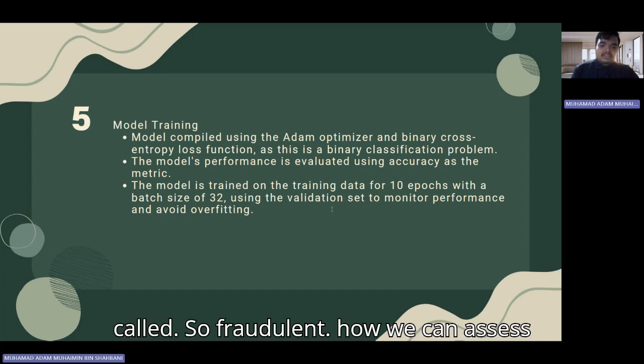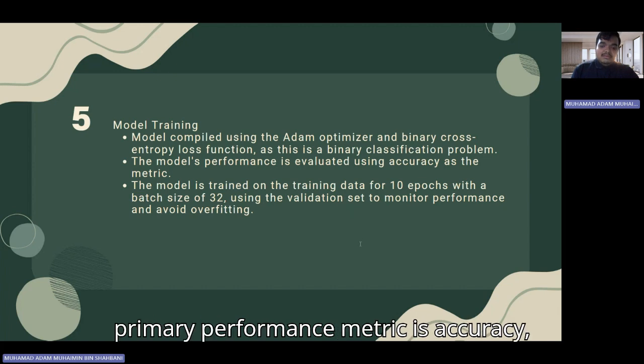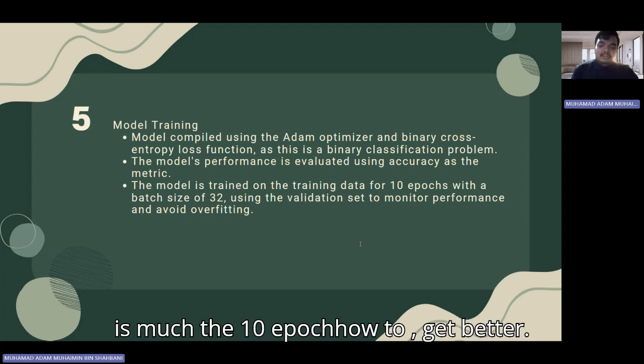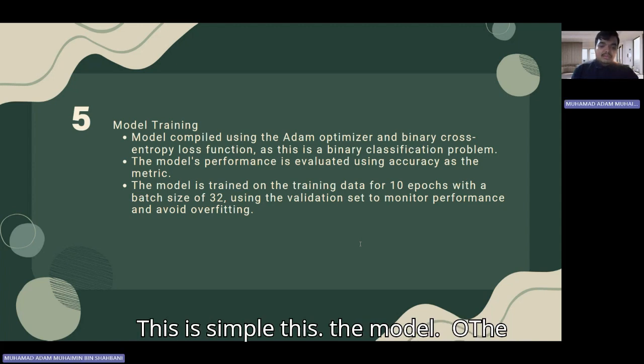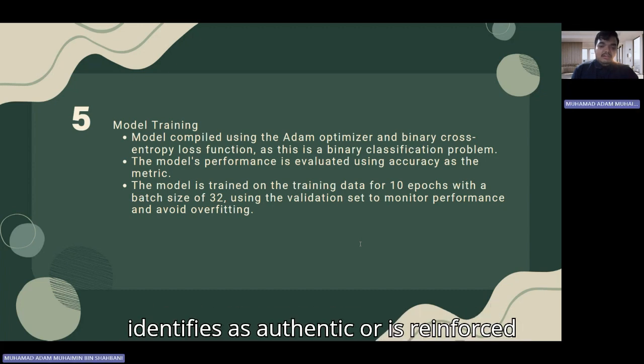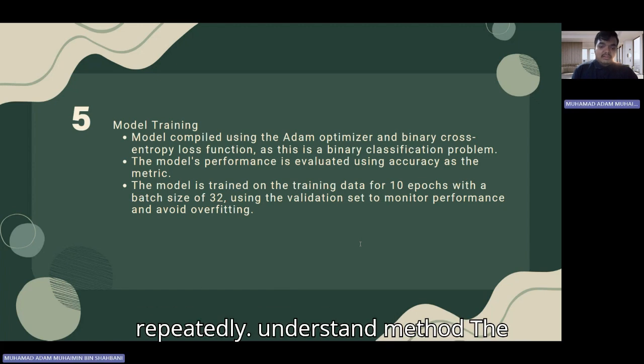So how do we assess its effectiveness? Our primary performance metric is accuracy. Even though the loss function is what guides the model on how to get better, accuracy is simple. It's the proportion of photos that the model accurately identifies as authentic or fraudulent. It provides us with an easy to understand method of monitoring its performance.